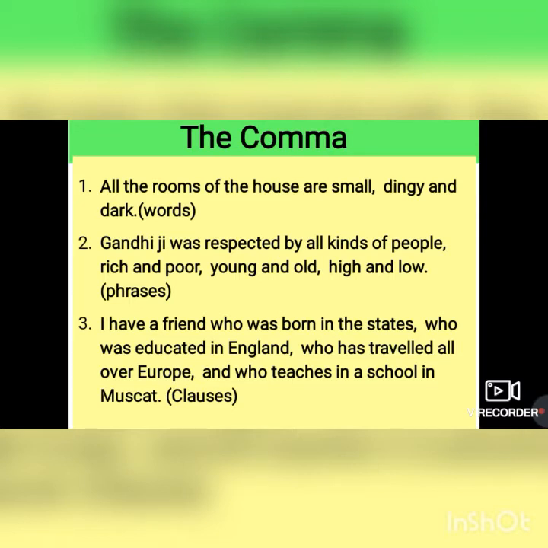Okay. Then third is I have a friend who was born in the States, who was educated in England, who has traveled all over Europe, and who teaches in a school in Muscat. Okay, here this sentence consists of many clauses. So these clauses are separated by using commas.